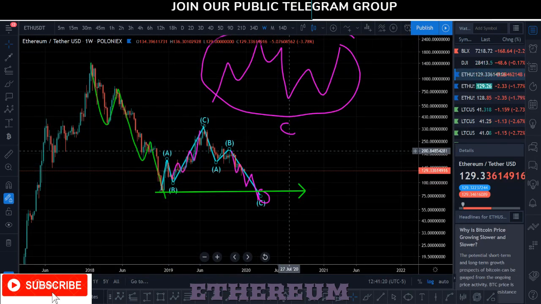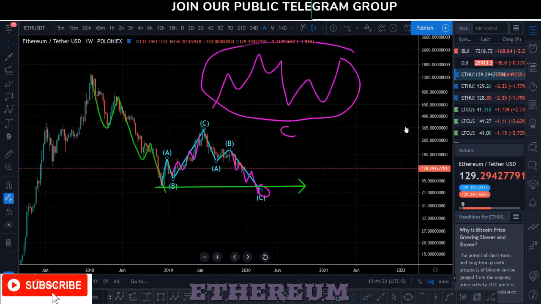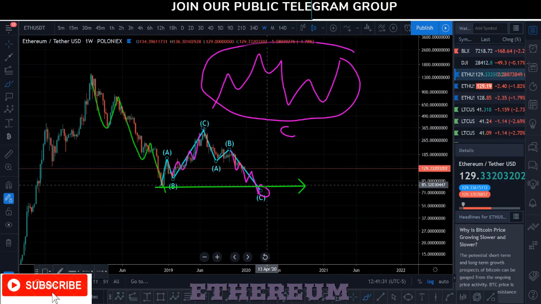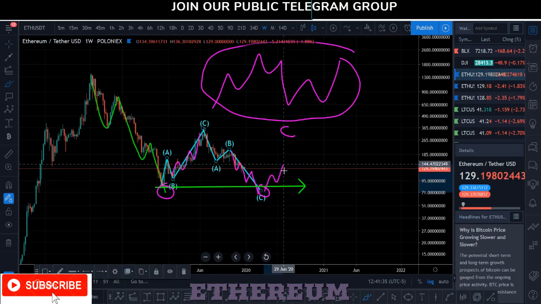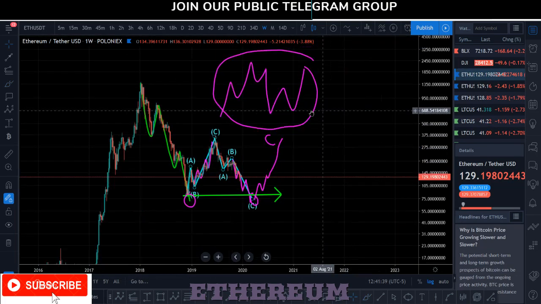So Ethereum could be very bullish in 2020, and could possibly be bearish in 2021, but we're going to discuss it later on, right? But my Ethereum price forecast for 2020 is at least to retest the low of the $80 to $100 range, and then look for Ethereum to be very, very, very bullish after that, right?